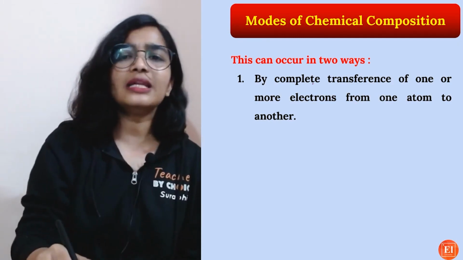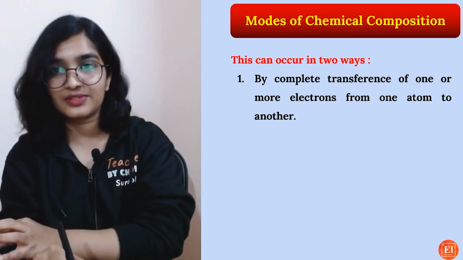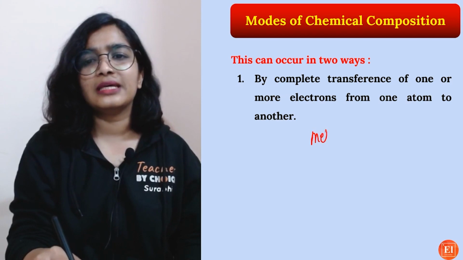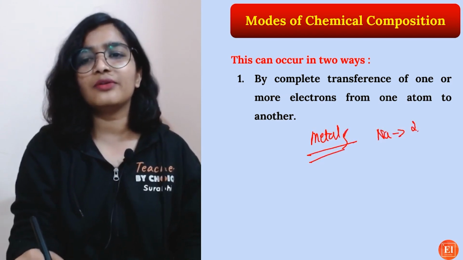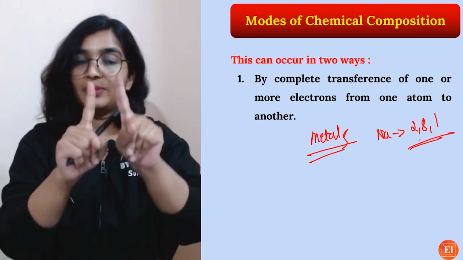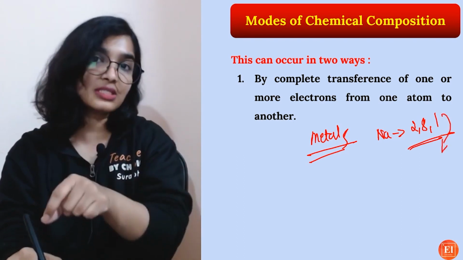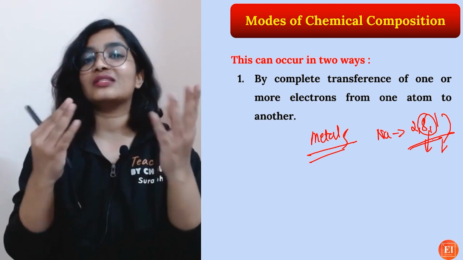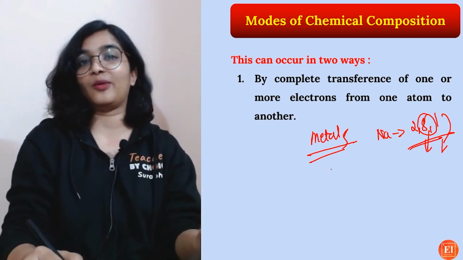So modes of chemical combination. This can occur in 2 ways. First one is by complete transference of one or more electrons. That is usually seen in metals. Sodium, how many electrons does it have? 2, 8, 1. 11 electrons, but in its valence shell it has only 1. If it loses this 1 electron, bingo, it has 8 electrons in its valence shell, so it can be called a stable ion.